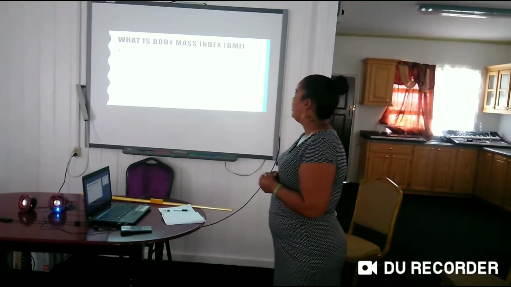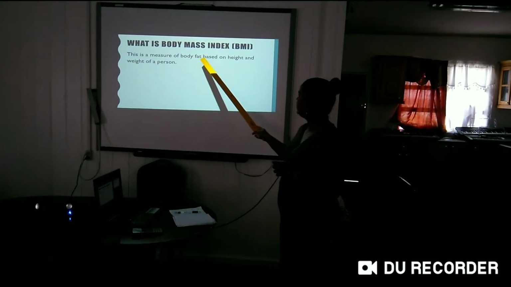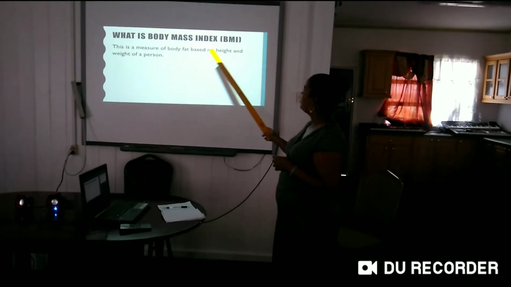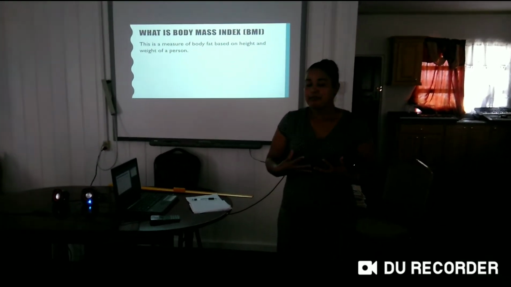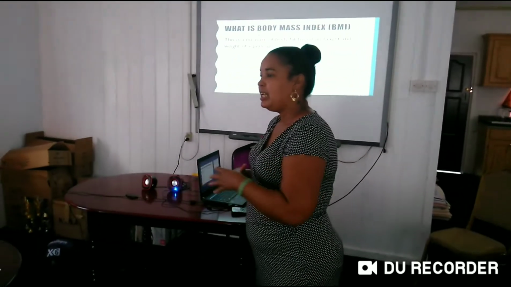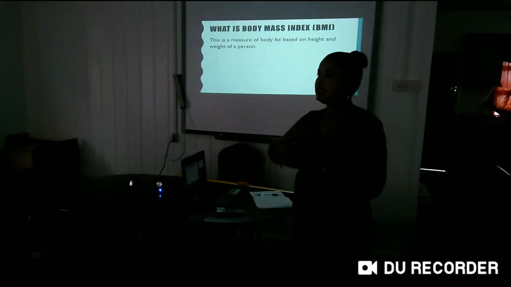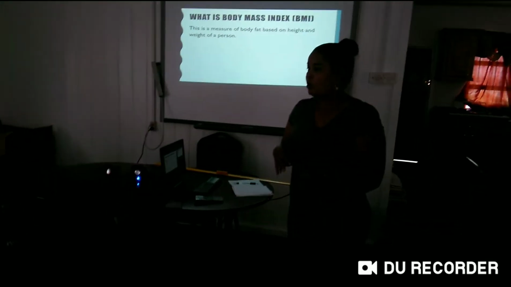Yes, that is it. Body mass index is a measure of body fat based on height and weight of a person. Now, when you're measuring body mass index, you're not only putting the individual on the scale and saying, oh yes, you have 165 pounds or 45 kg, you're underweight or you're overweight.